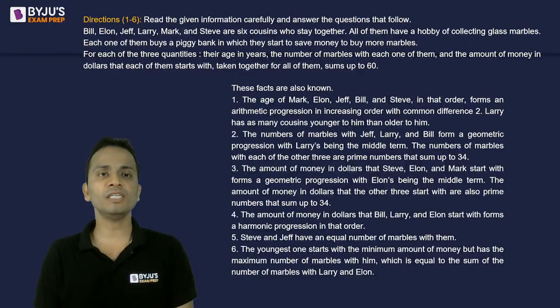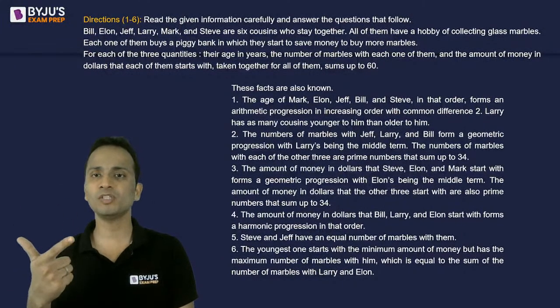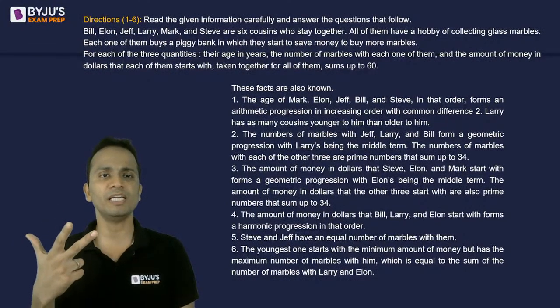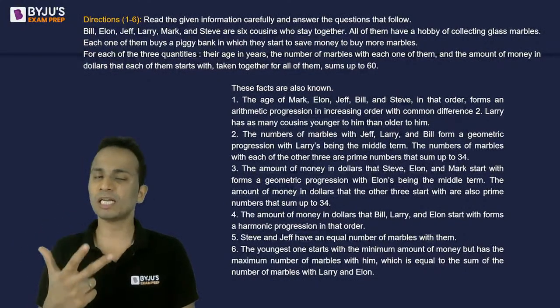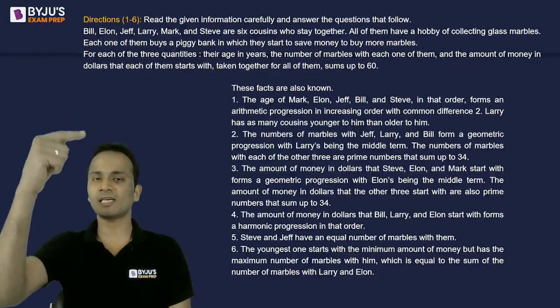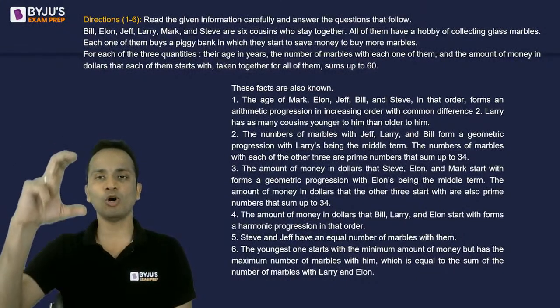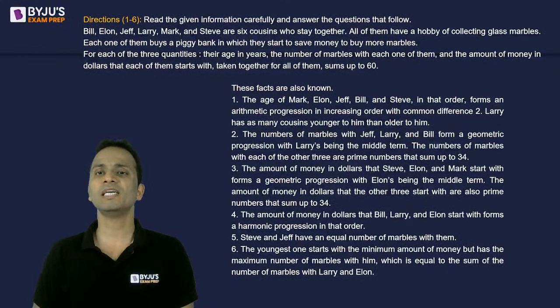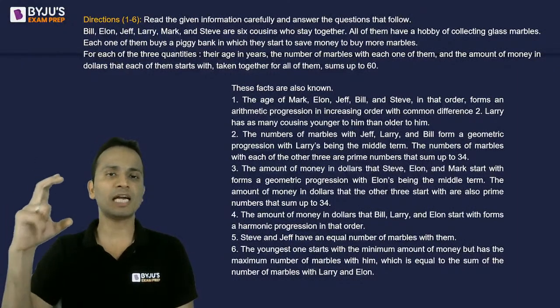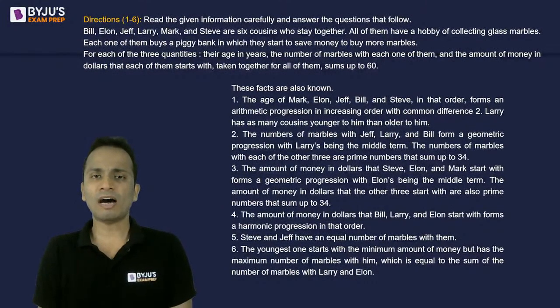For each of the three quantities, that is their age, the number of marbles with each of them, and the amount of money in dollars that each of them starts with, taken together sums up to 60. That means the sum of their ages is equal to 60. The total number of marbles with all of them together is equal to 60. And the amount of money that each of them has started with will also sum up to 60. Okay. Now, after that, there are certain facts which are given in the next 6 points.